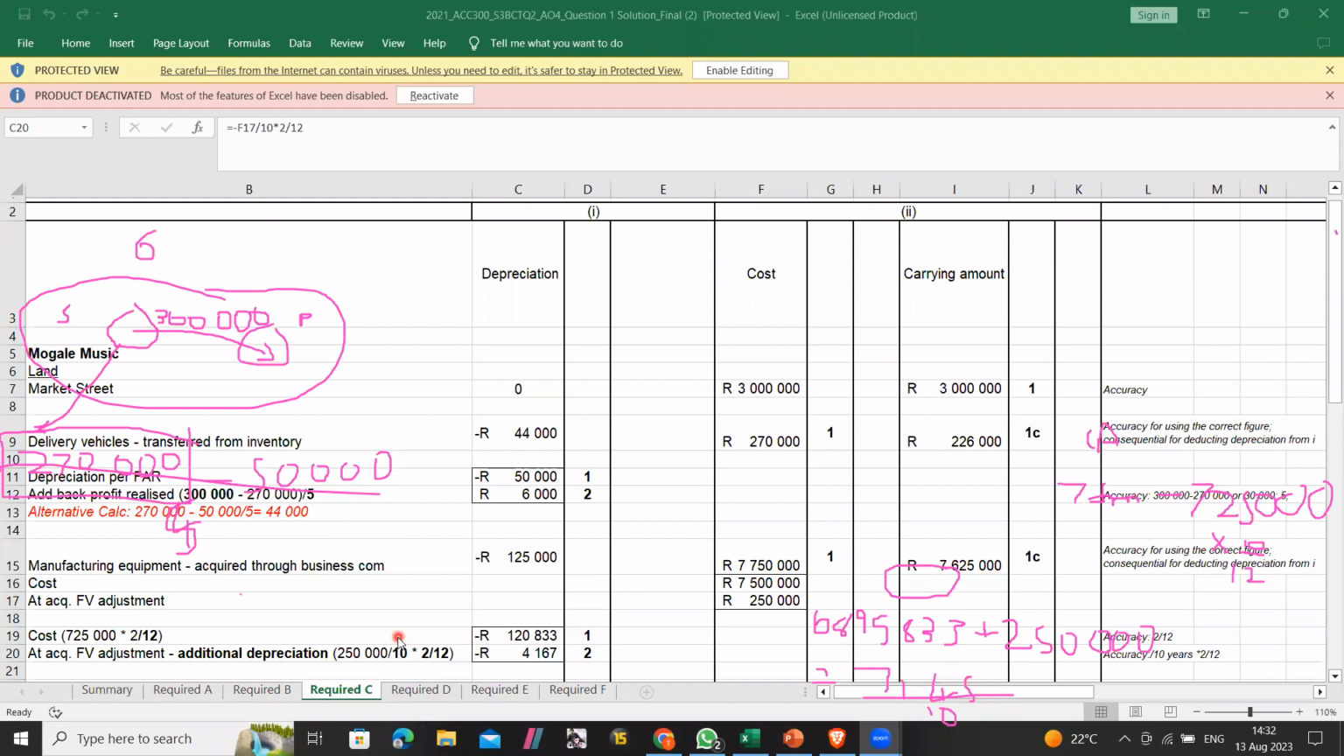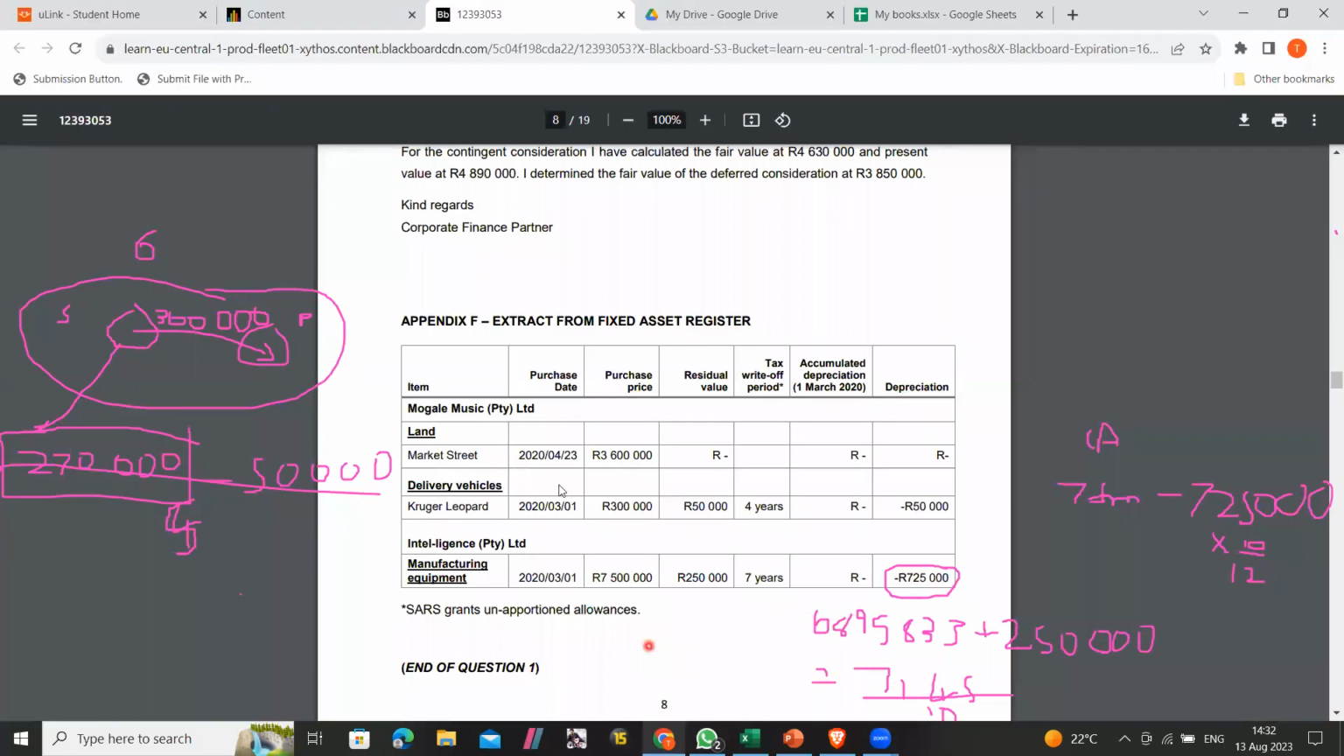I'm sorry guys that I made a mistake. The way they did it here is correct. So in terms of this one, you must do it in isolation. So you must look at the depreciation when this thing was part of the group.